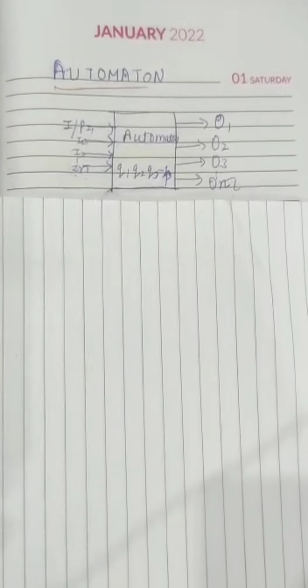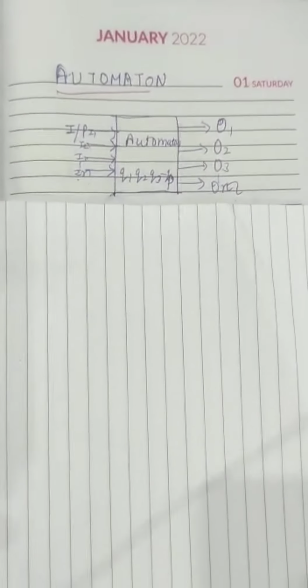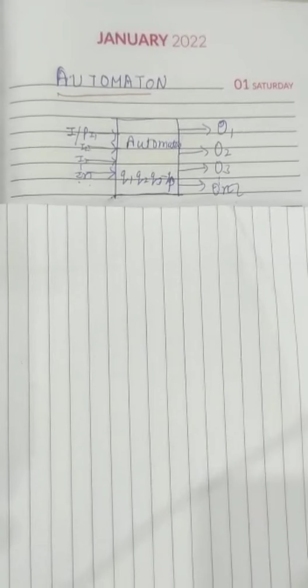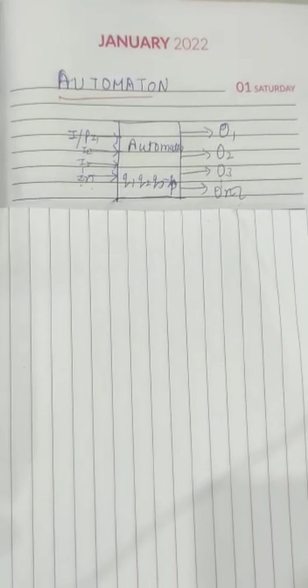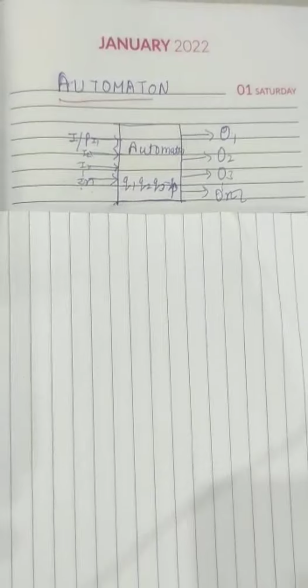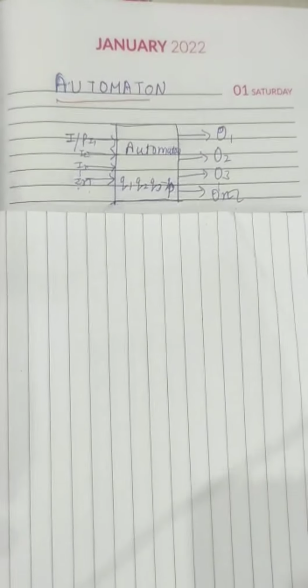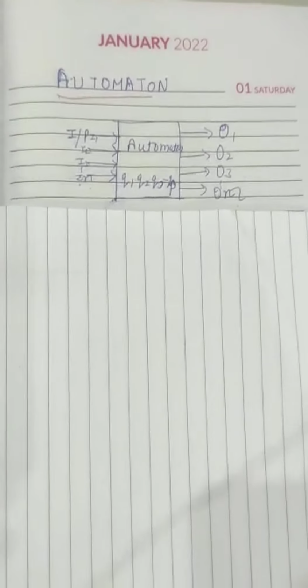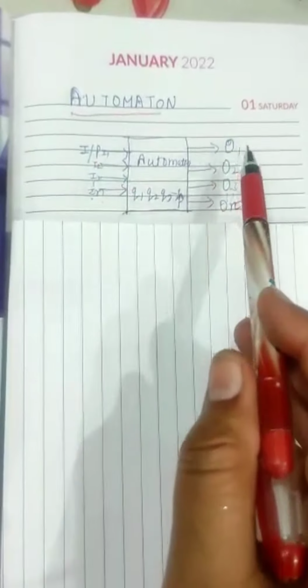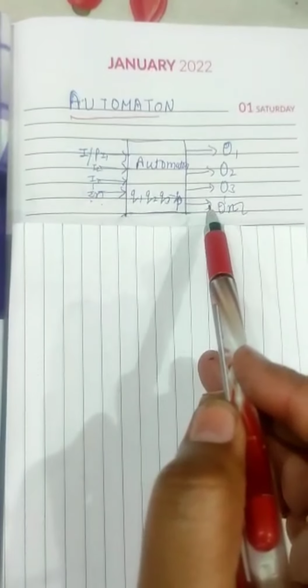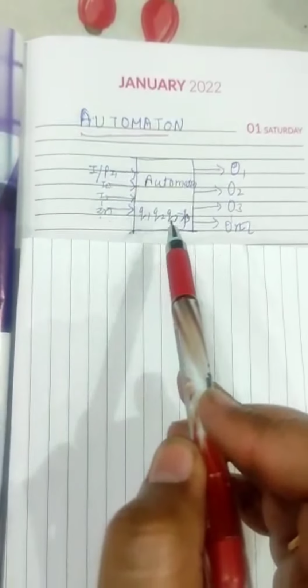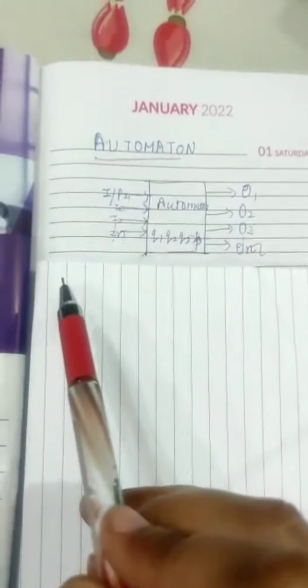Today I am going to start a subject, Theory of Computation. This subject is based on the topic Automata. Automation means when the machine works by itself without the help of any human being. In case of automata, we provide a number of inputs and get a number of outputs. From input to output, there are lots of different stages in between.